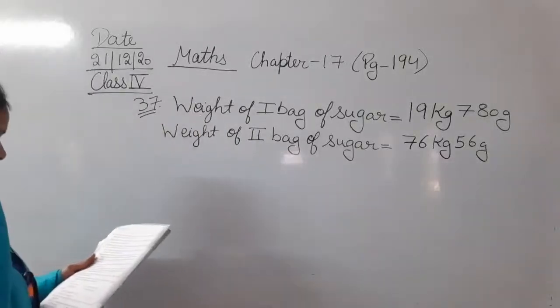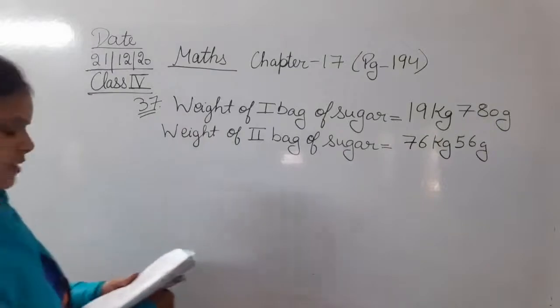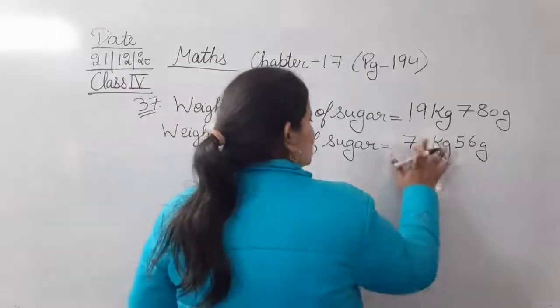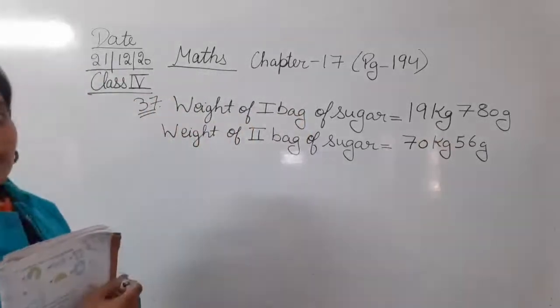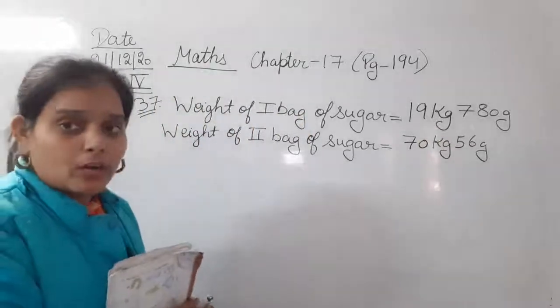What is its weight? Its weight is 70 kg 56 gram. Okay, it is not 76, it is 70 kg 56 gram. So this is the weight of the second bag of sugar.